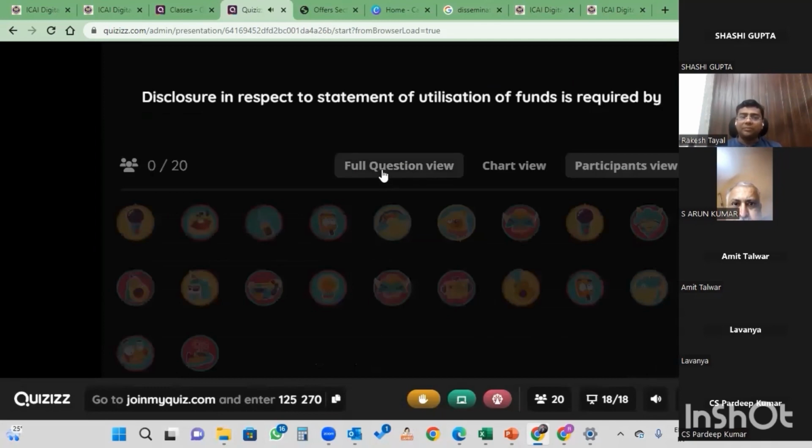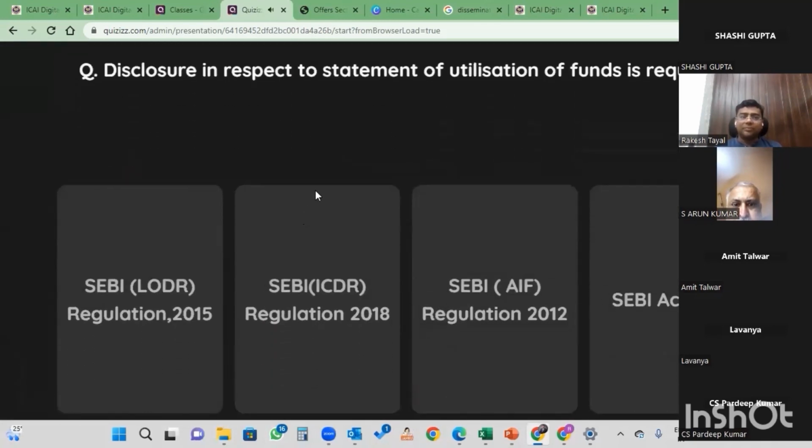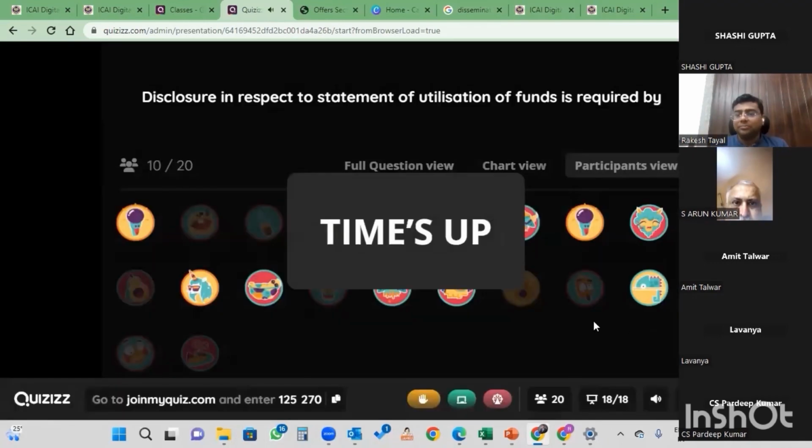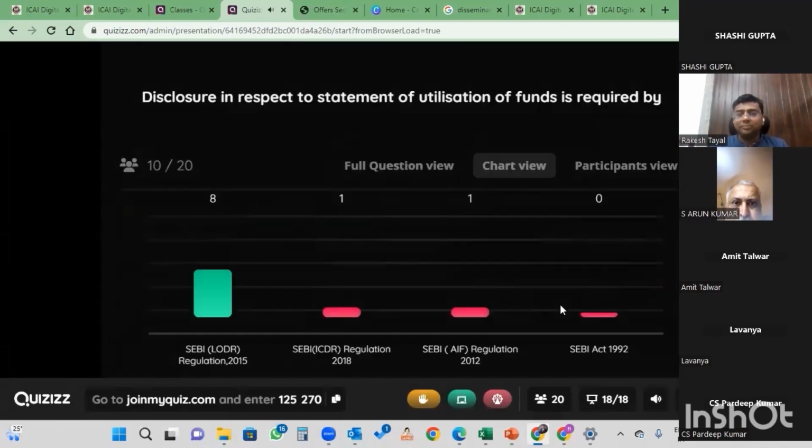Last question. Disclosure in respect to statement of utilization of funds is required by. Yeah, it is required by SEBI LODR regulations.